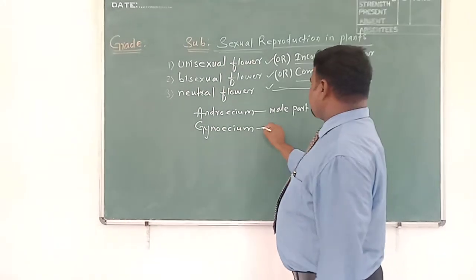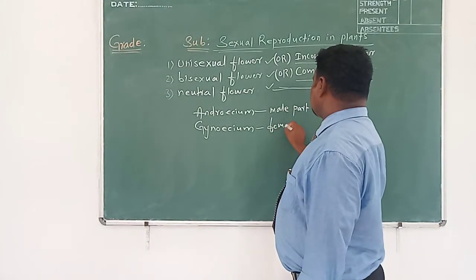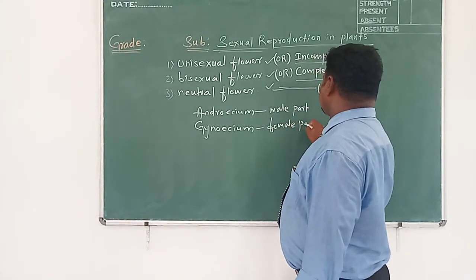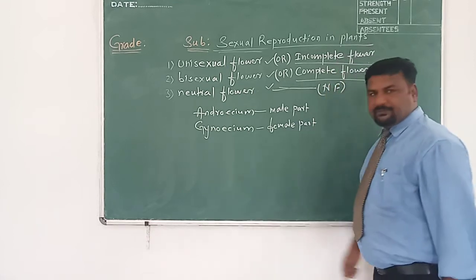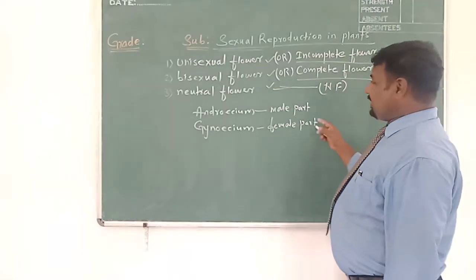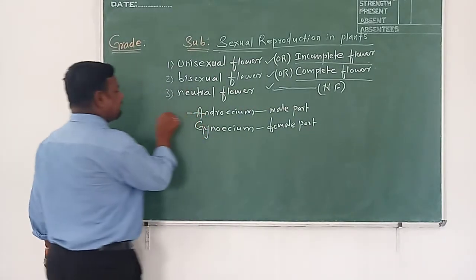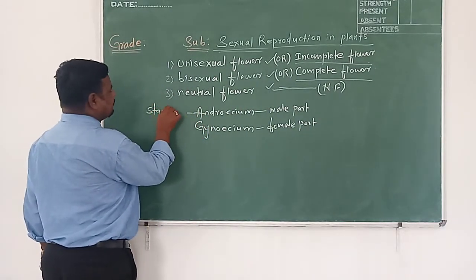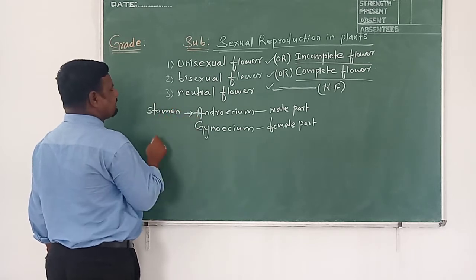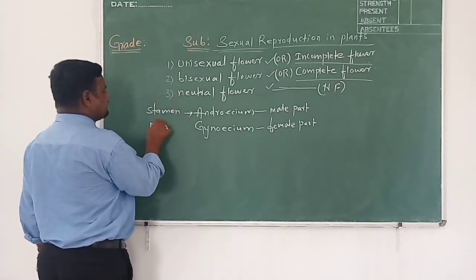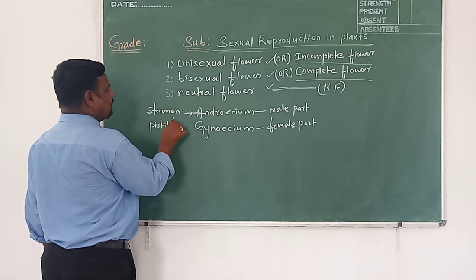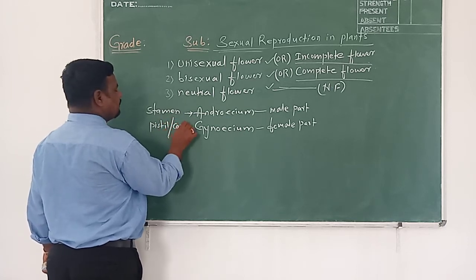What is gynoecium? It is the female part. Androecium has another name: it can otherwise be called stamen also. And gynoecium can be called pistil, or we can call it carpel also.